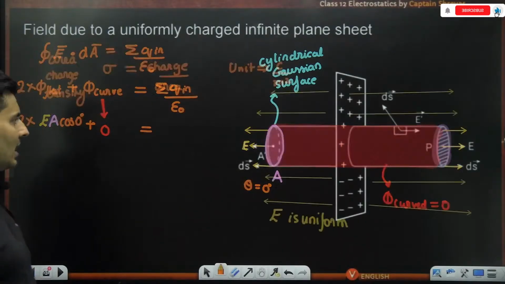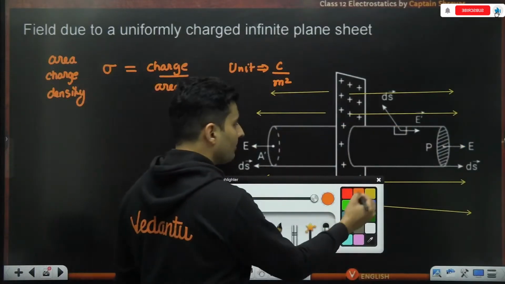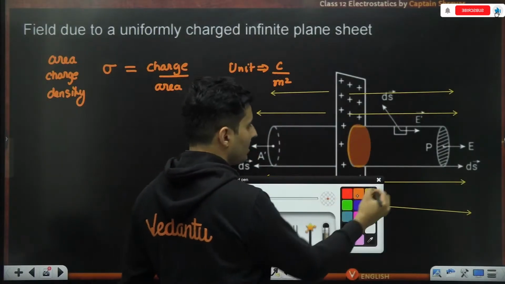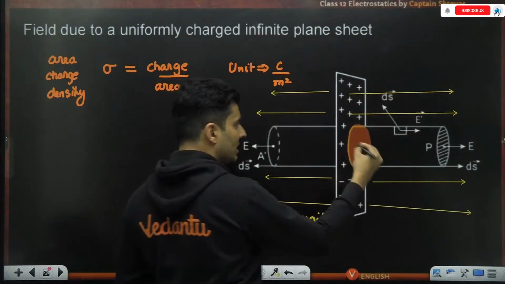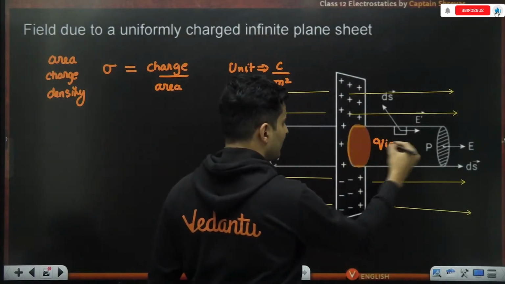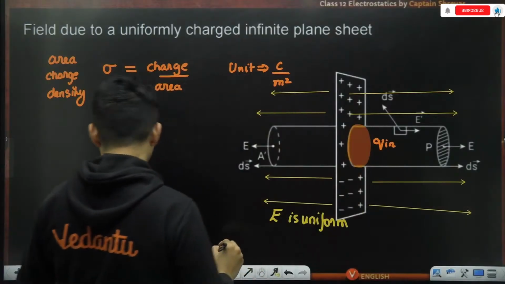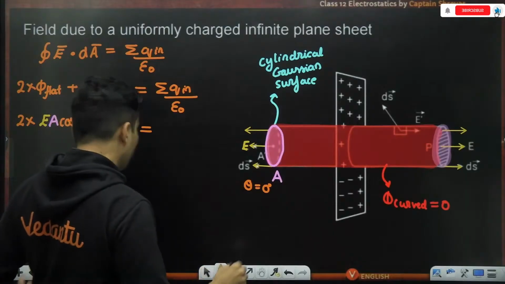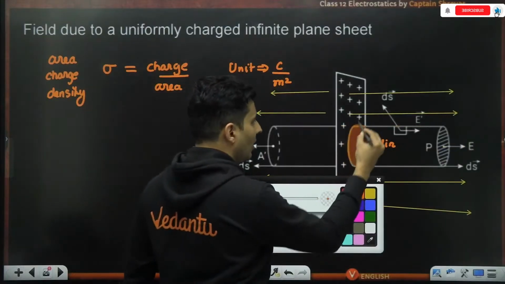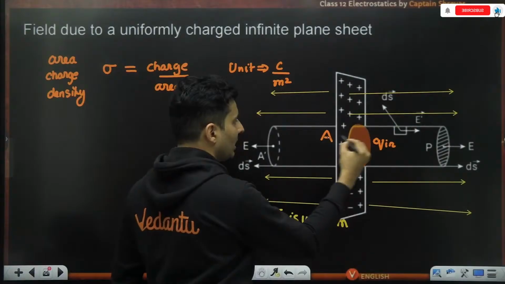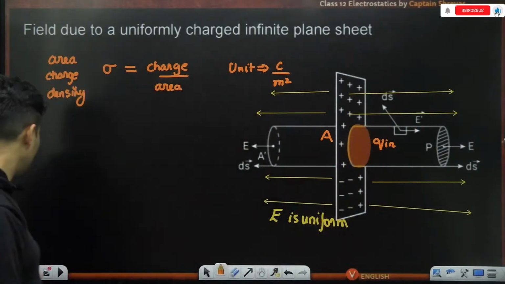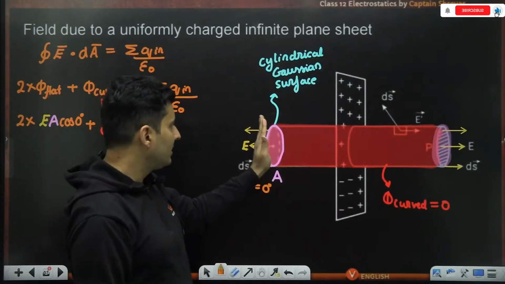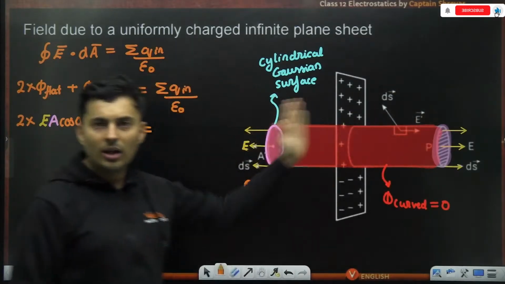Now, how much is the charge which is present inside? Observe carefully. This is the charge which the cylinder pierces through that sheet. This is the charge which is inside. And coincidentally, whatever is the area of the flat base will also be the area of this intersection. Whether you take this, this, or this, all three are the same.